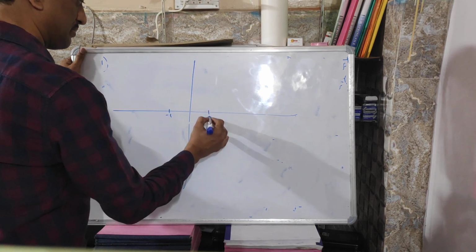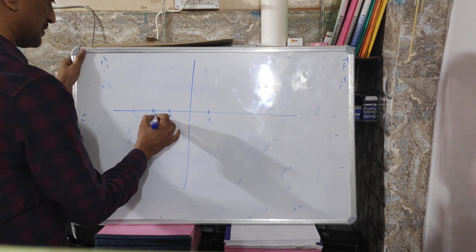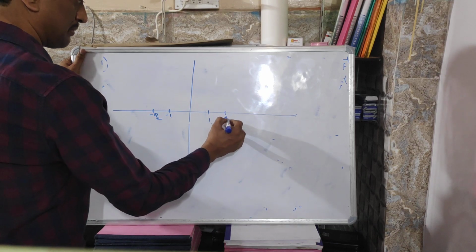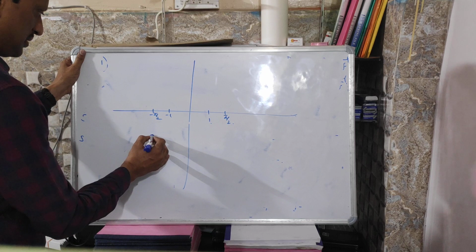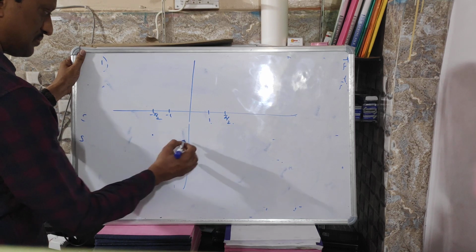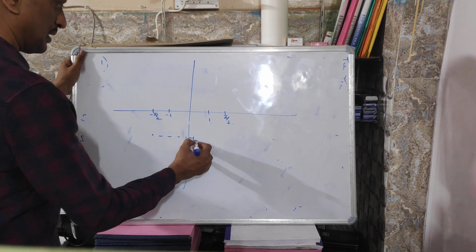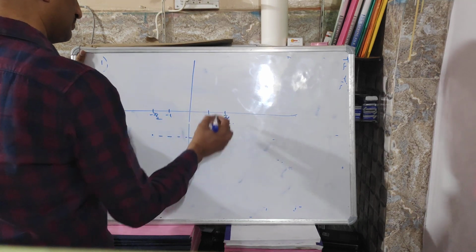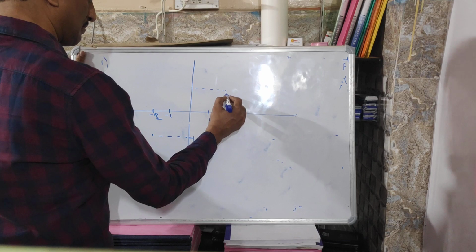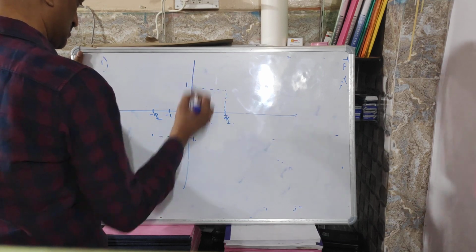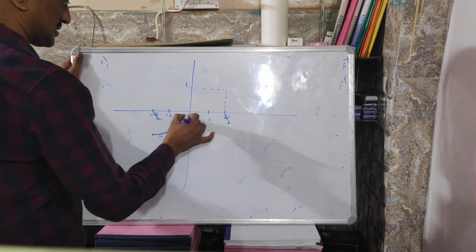Minus 1 to plus 1, and this is minus pi by 2 to plus pi by 2, and for minus pi by 2 we will get minus 1, and for pi by 2 plus 1, so the graph will be like this.